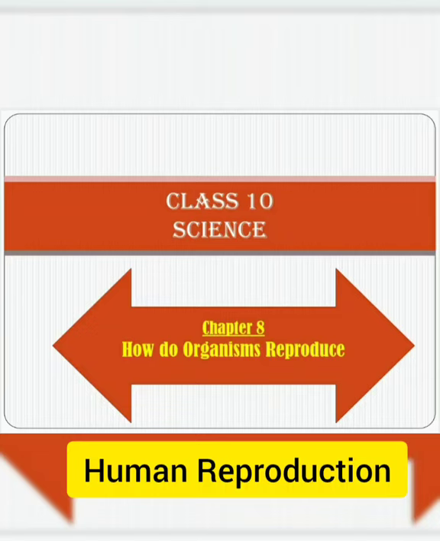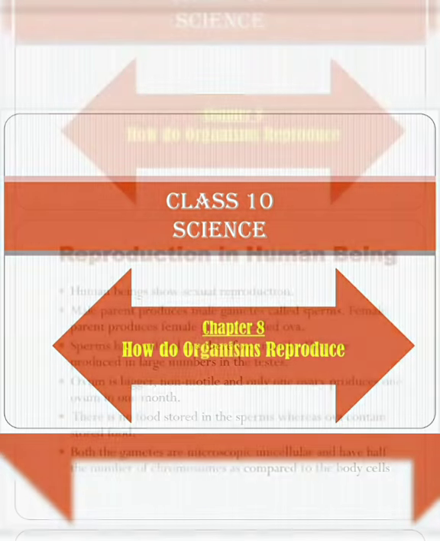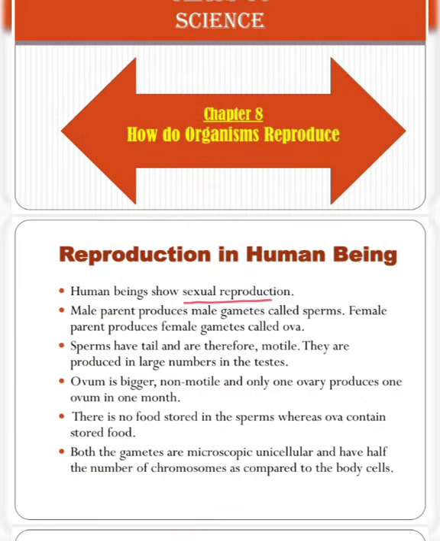Welcome everyone. Today we will see about human reproduction from chapter 8. Human beings show sexual reproduction. We all know that human beings can do only sexual reproduction. No such asexual reproduction is seen inside the human.